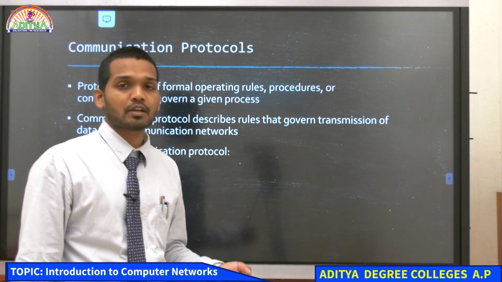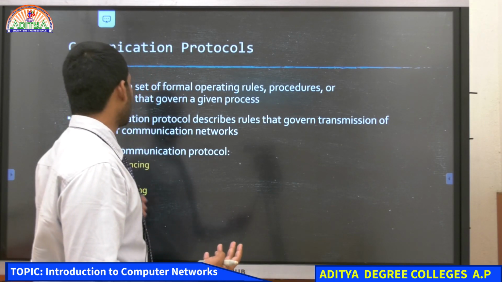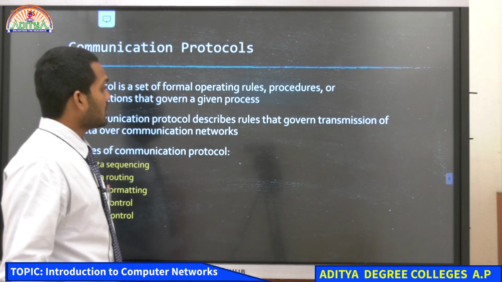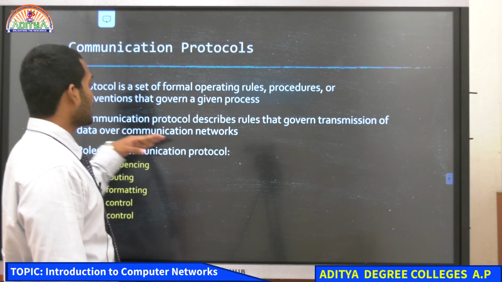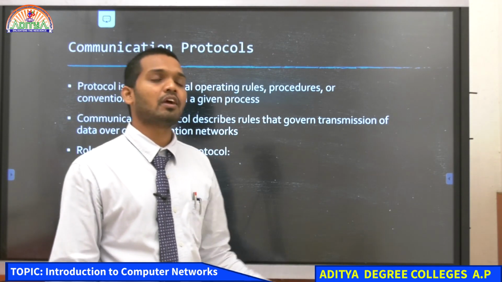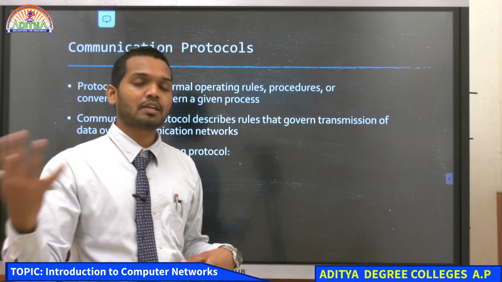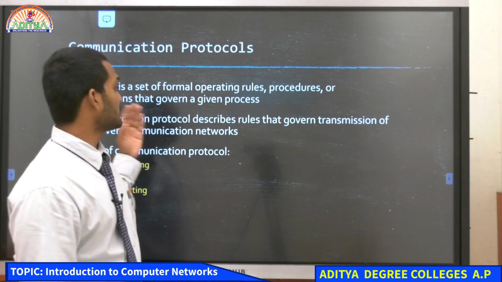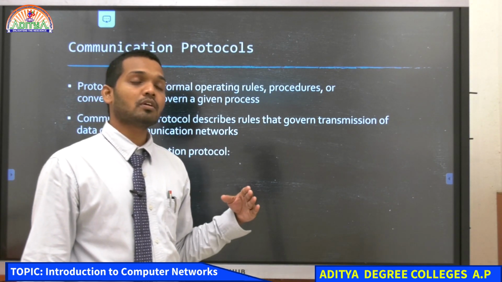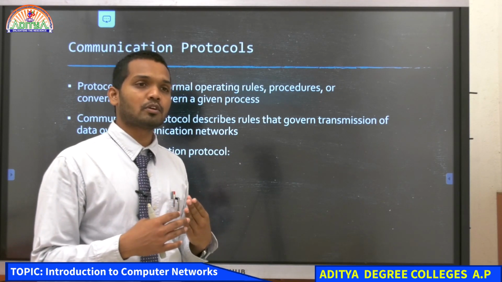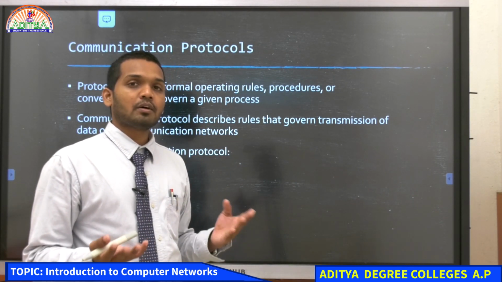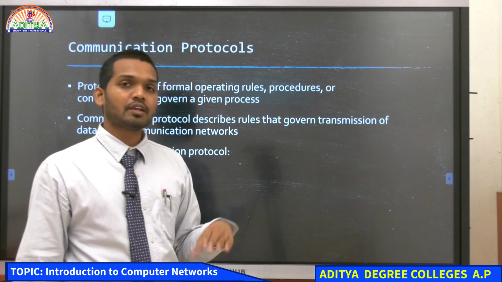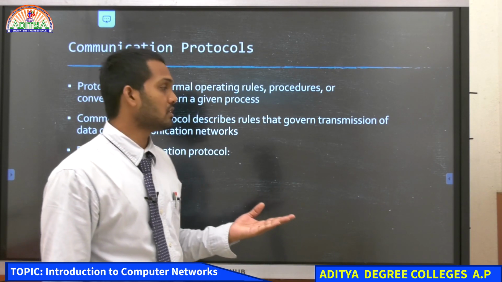How should the network operate, what are the rules that it needs to obey, and what are the procedures that it has to follow. And communication protocols describe rules that govern transmission of data over communication networks. What do you mean by communication networks? When we have multiple computers connected in the network and they are communicating between them, that is known as a communication network. Okay. And these communication networks have certain protocols, because if they don't follow those protocols, there wouldn't be proper transmission of data possible in the network, and it would cause so many errors and lead to inefficiency in the network. Okay.